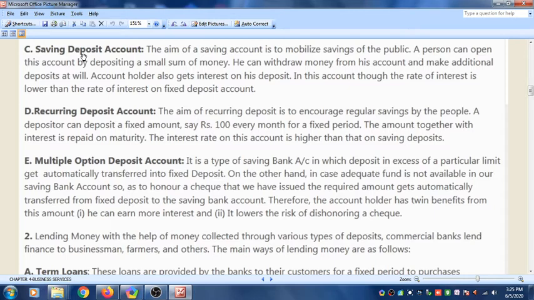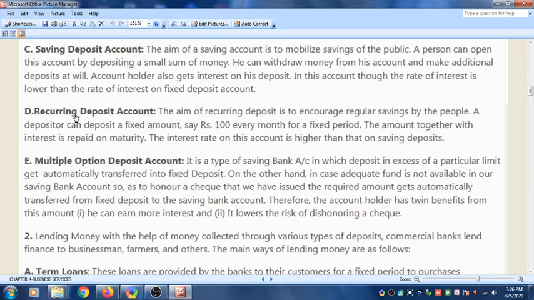Now the fourth type of account which can be opened in the bank is a recurring deposit account. The main aim of this account is to encourage regular saving by the people. So if your father wants every month or every week to deposit a regular amount on a regular date in the bank, then a recurring deposit account is opened. A depositor can deposit a fixed amount, say rupees 100 every month for a fixed period. The amount together with the interest is repaid on maturity.